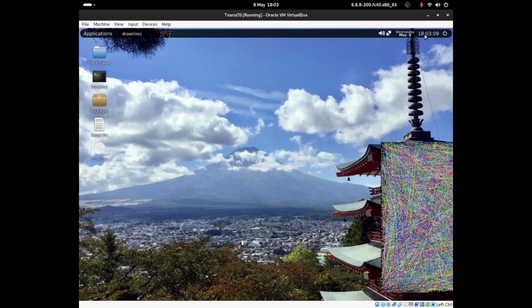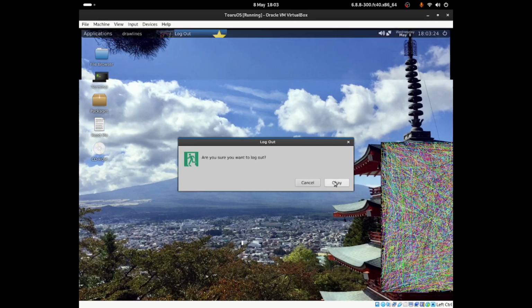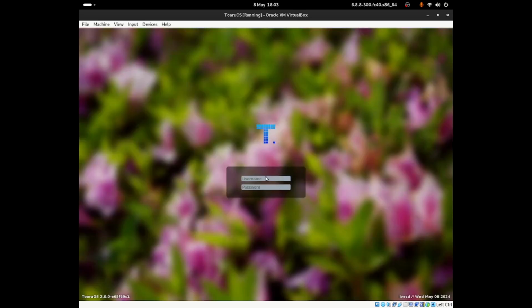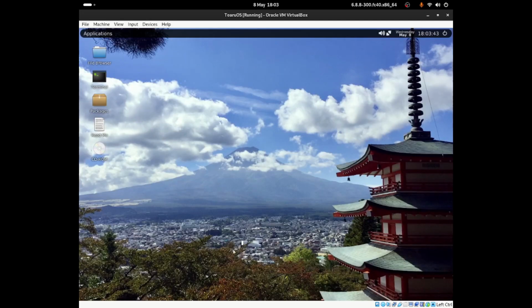Over there shows up the time. I don't think we can interact with it. Oh wait, we can. And it shows up like a look, which is very nice. So I'll just click onto this button, and you guys can click on to log out. I will show on to log out, okay. So if I put down local as the password, well, I wrote this wrong, I do believe. Okay, so that's pretty cool.